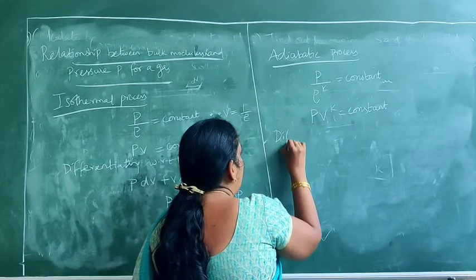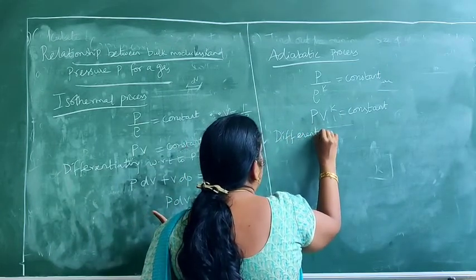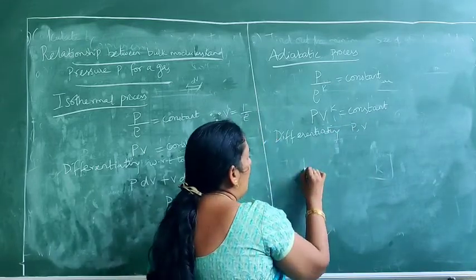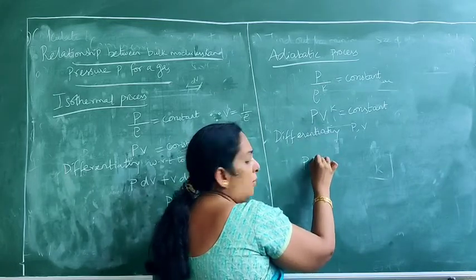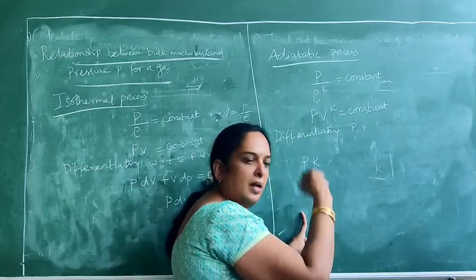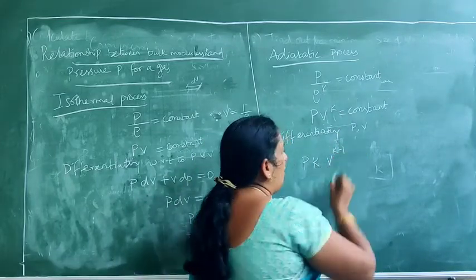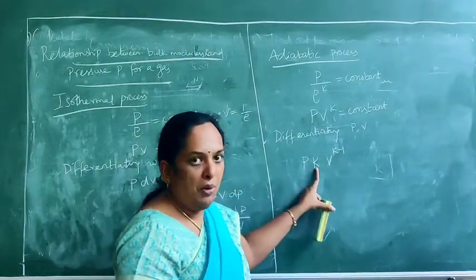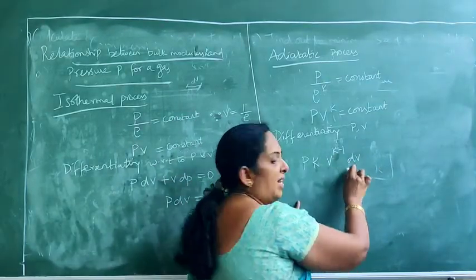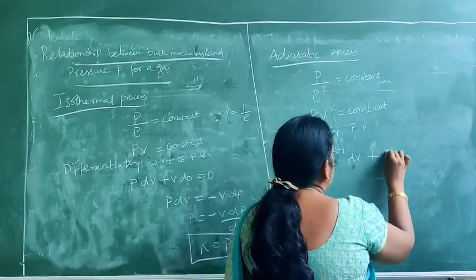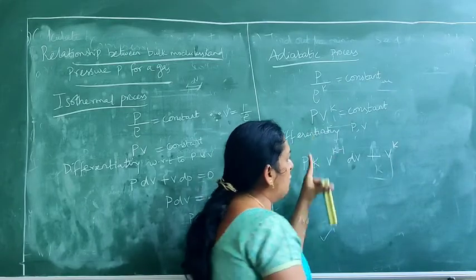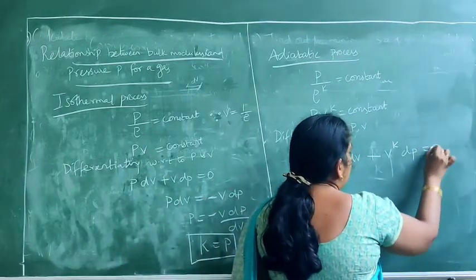Now you differentiate it the same way, with respect to P as well as V. Keep P separately and differentiate V^k. It is k now, so pull the power down: differentiation of V^k is k V^(k-1), bring the power down and subtract the power by 1, into dV. Plus, keep V^k as constant and differentiate pressure, so it is dP. That is equal to 0.